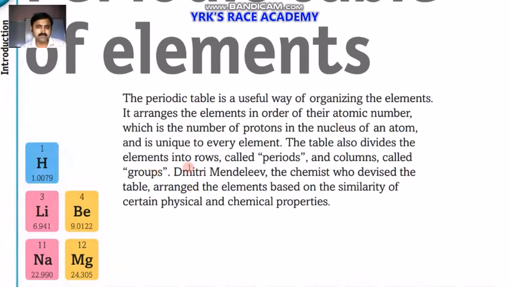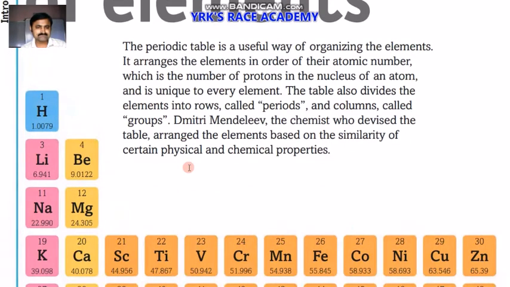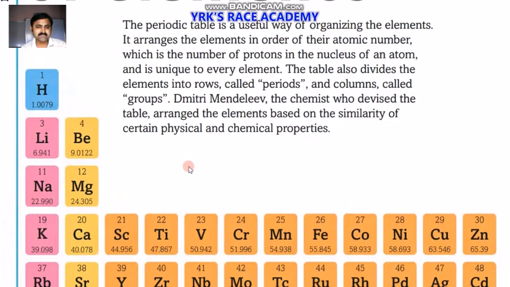Dmitri Mendeleev, the scientist who devised the table, arranged the elements based on the similarity of certain physical and chemical properties.